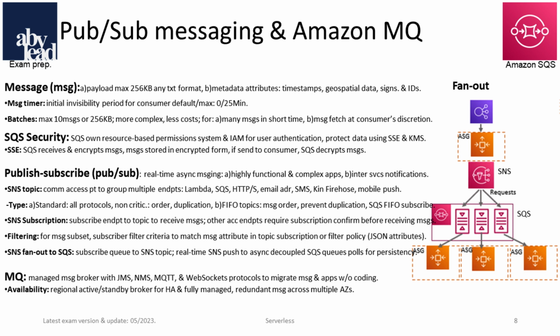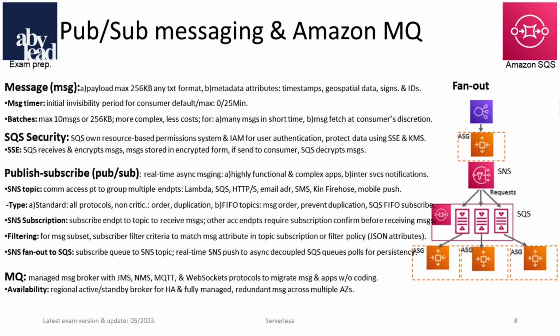With the pub/sub messaging, you can apply message filtering with the subscriber's filter criteria. You can also realize an SNS fan-out to SQS to combine the services' strengths with real-time SNS push events to decoupled SQS queues for persistency.